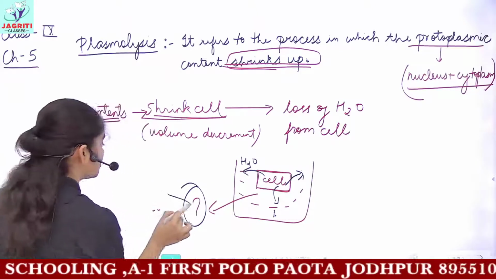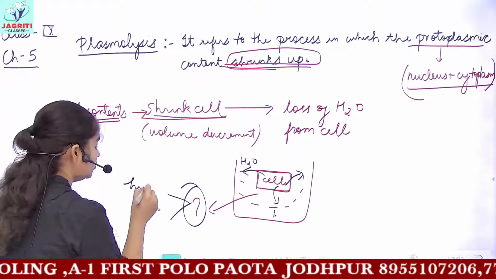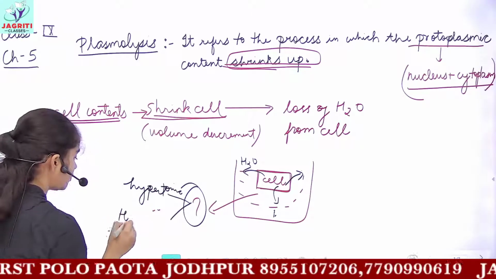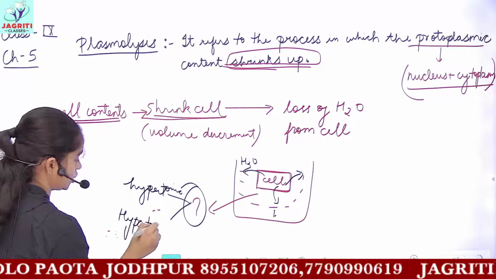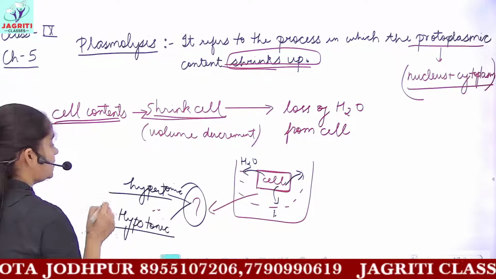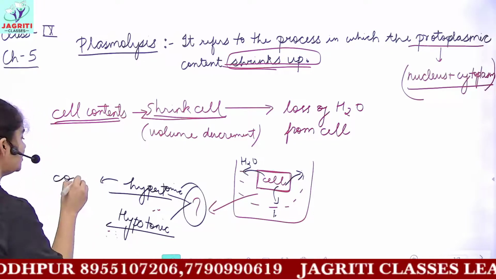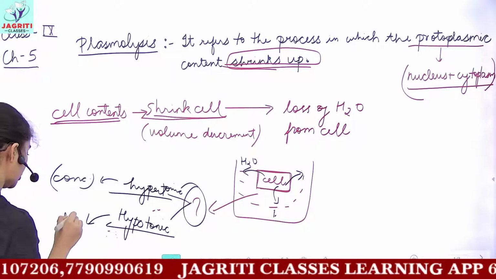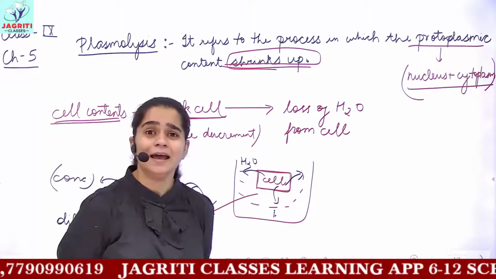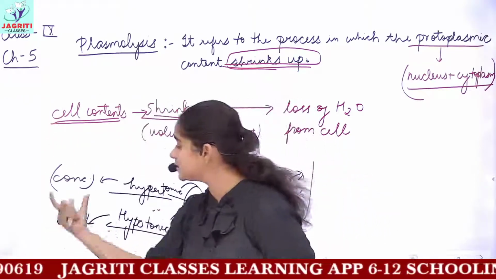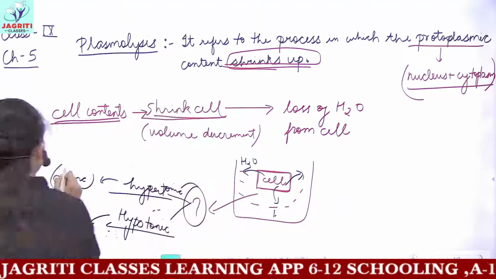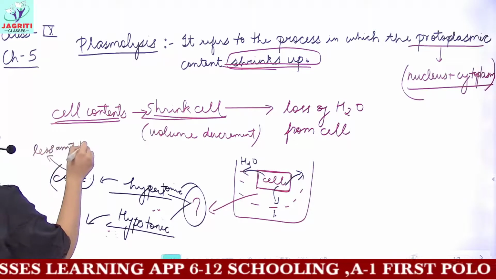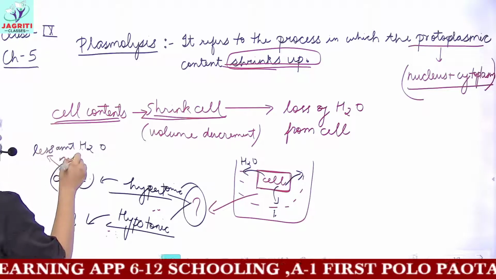You have two options to answer. Either you will take a hypertonic solution or you will require a hypotonic solution. Hypertonic means you have to take a concentrated solution, and hypotonic means you want a dilute kind of solution. And what do these terms concentrate and dilute symbolize? A concentrated solution means you have less amount of water and more amount of your solute.